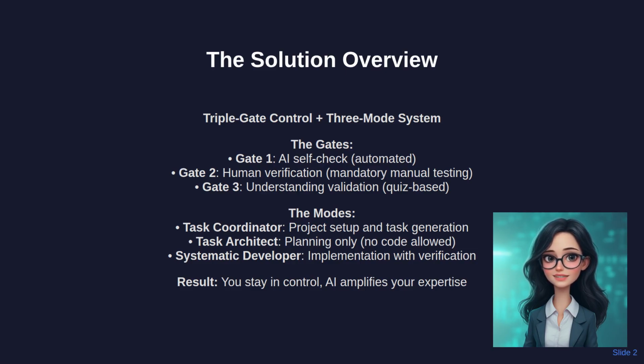This separation is crucial. When you try to design and code simultaneously, you make architectural decisions under implementation pressure, leading to shortcuts and technical debt. The systematic approach ensures thoughtful design happens before implementation begins.